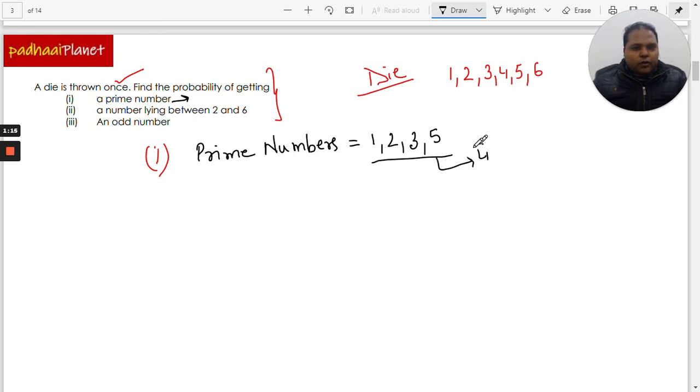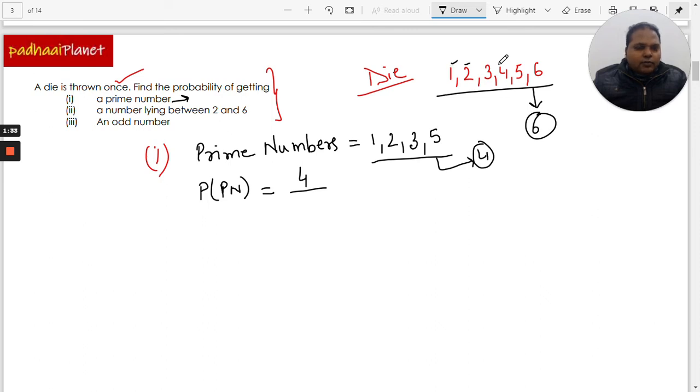The probability of a prime number is equal to the number of favourable outcomes divided by the total possible outcomes, and the total possible outcomes is 6, because there are 6 different outcomes which could be possible, and any one of them can come up. So the answer is 3 divided by 6, which is 1/2.